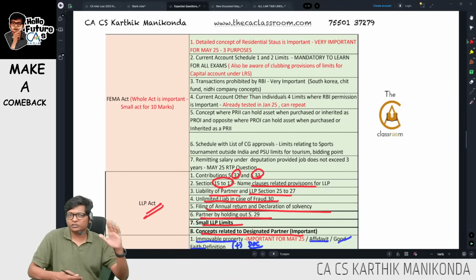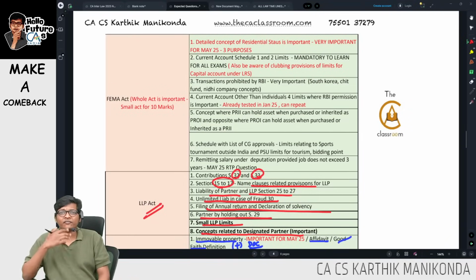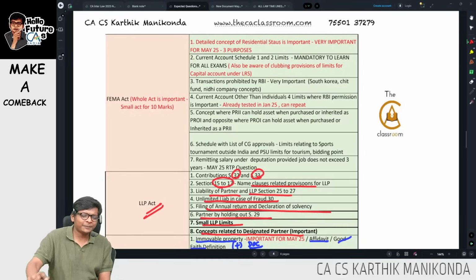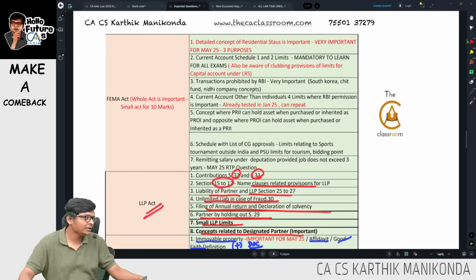Okay, the LLP notes are one of the best notes I have done, guys. If you have time, go through those notes, available in the free resources on our website as always, guys. But quickly, with this we're done with LLP. Let me go to FEMA, and with that, other laws will be done and dusted, and the entire revision itself will be done.